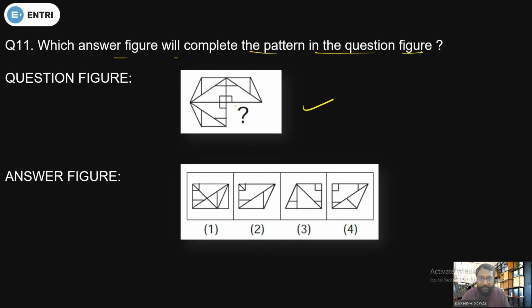So first of all, when you try to complete the figure, you will complete the square, yes or no? So you only need this part first of all. This option is not right because you don't need any line between them. This is not right, and this is also not, because we need it on the left side. This is on the right side, so this is also wrong. So the only option left is 4. So it will be your answer. That's it. You don't need to do anything else. Done. Okay, so now let's see the next question.